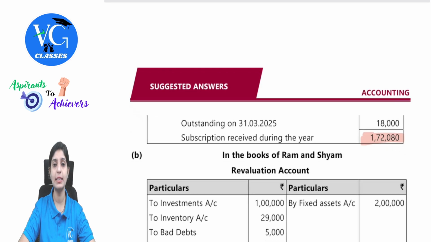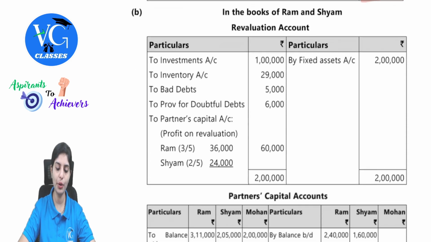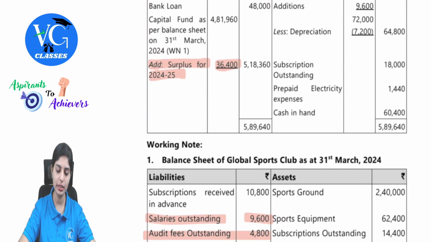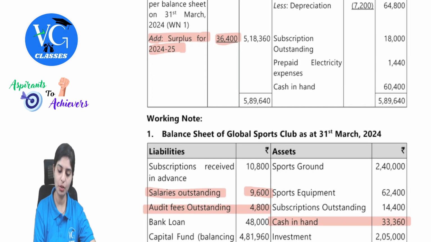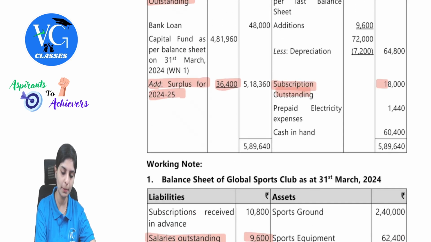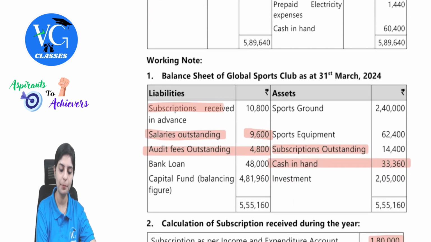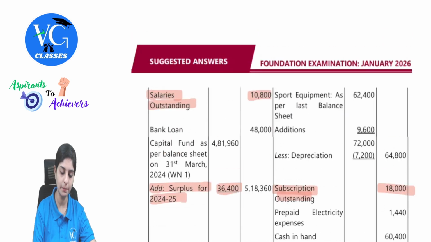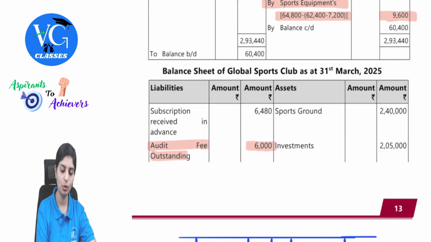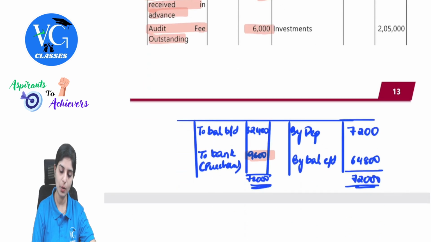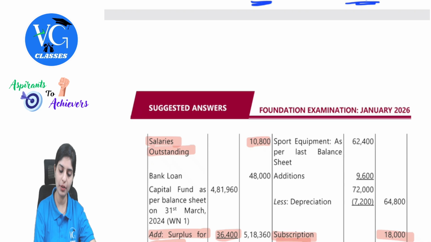Outstanding subscription is in the nature of your income receivable, so you will show it on the asset side in the balance sheet. Observe here, subscription outstanding, this is the opening balance, and subscription outstanding will be the closing balance. Subscription received in advance will be your liability. Opening balance is taken here, and then closing balance in the closing balance sheet. Clear with this? Likewise, we have entered sports equipment details also.